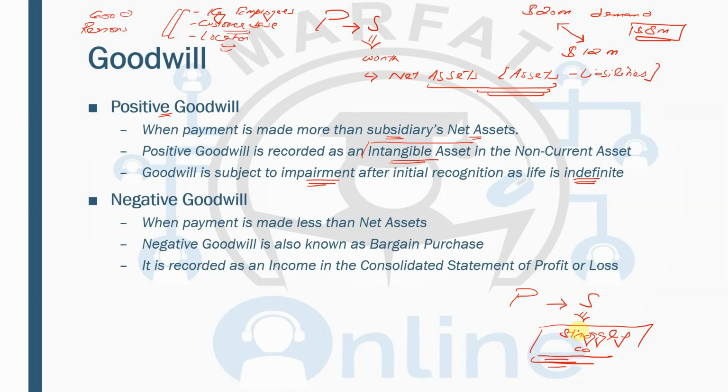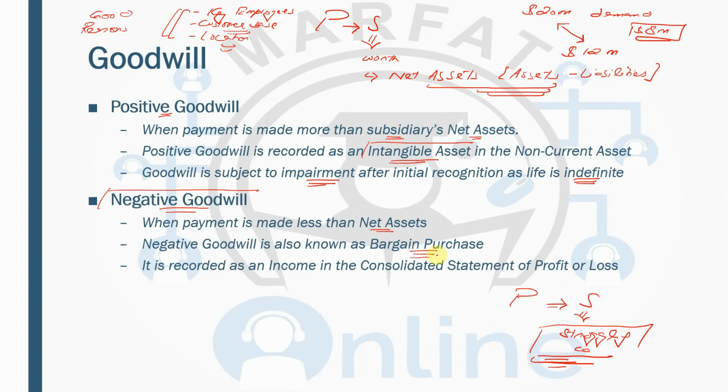Now the subsidiary is a struggling company, and they are willing to sell their company even below what their net assets are worth. So when payment is made less than net assets, that is known as the negative goodwill. That means the parent company is buying the subsidiary at a lesser amount, even lesser than the net assets. And this is also known as the bargain purchase. That means you're having a benefit on the bargain.